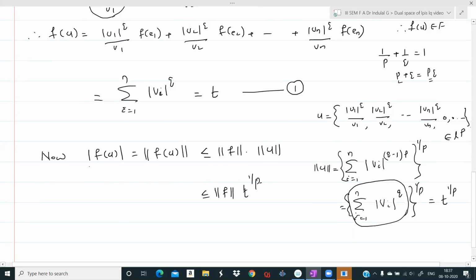And on the other hand, what is modulus of F of u? We have F of u is equal to T. T is a positive real number, because this is sigma i from 1 to n, modulus of vi raised to q. Modulus of vi is positive. So what is modulus of F of u? That is T itself. Therefore, T less than or equal to norm F into T raised to 1 by p. Therefore, on the left hand side, T raised to 1 minus 1 by p is less than or equal to norm of F.